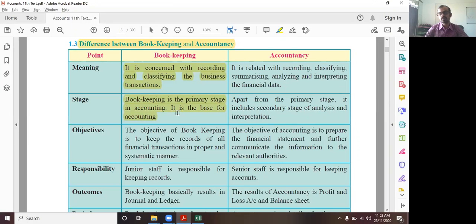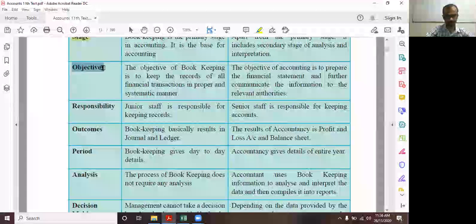After that, we have to conclude. We have to analyze, interpret. So that is what is included in accountancy. So this is the secondary stage. The primary stage of data is just recording the transaction, and the secondary stage of data is analysis and interpretation. So all of you, have you understood till here? Go ahead, Sania, from the third point, objective.